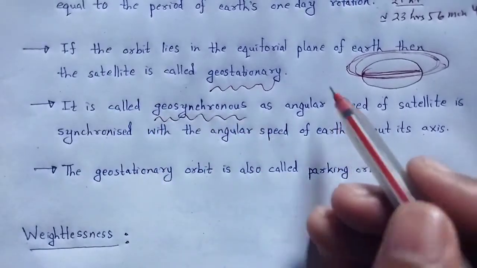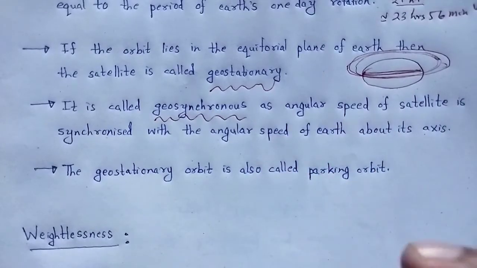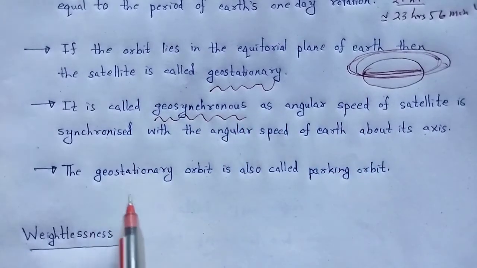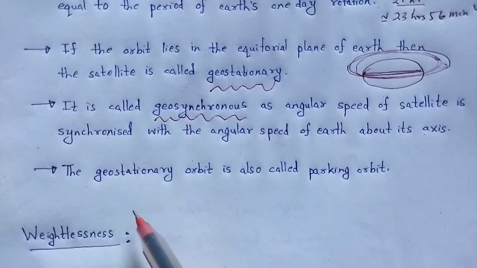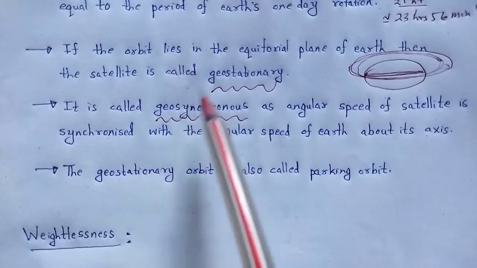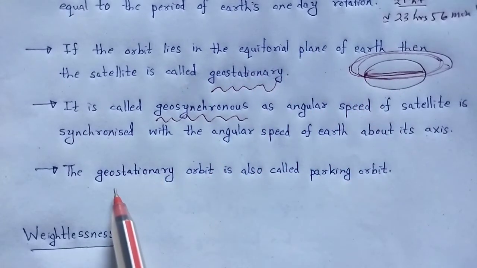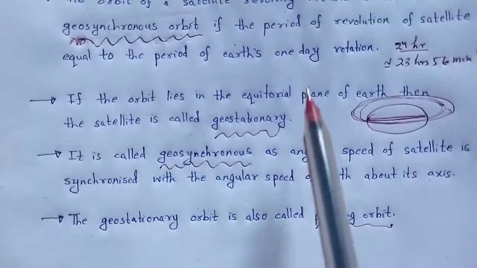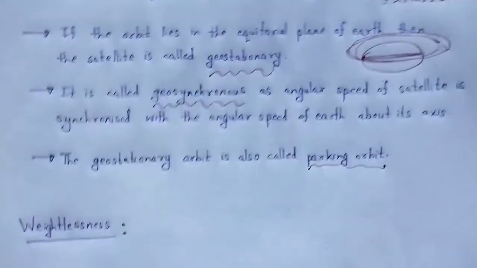What is the condition? The angular speed of the satellite being equal to the angular speed of Earth about its axis is the condition for geosynchronous. The geostationary orbit is called the parking orbit. The geostationary satellites are used as communication satellites. These are some basic points regarding geosynchronous orbit. Now we study the concept of weightlessness.